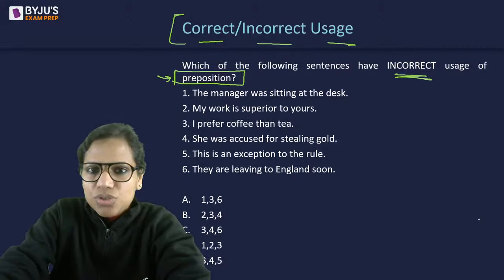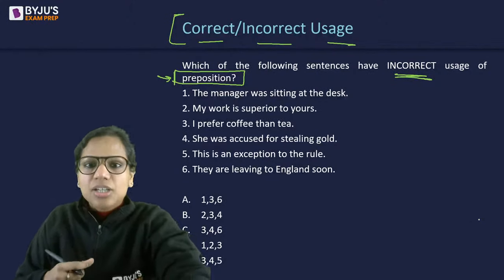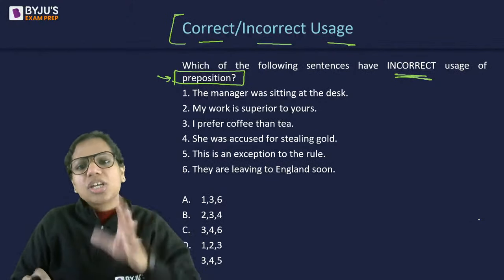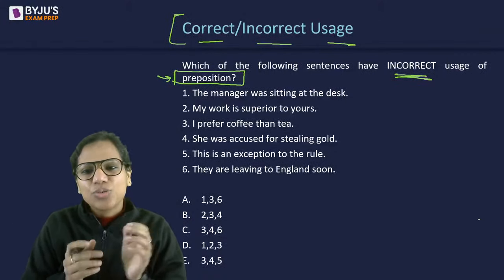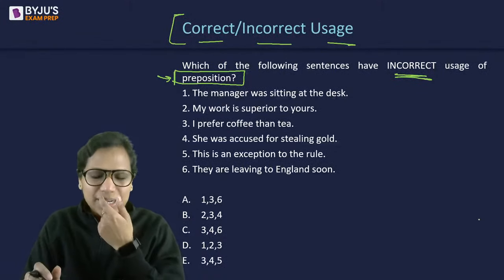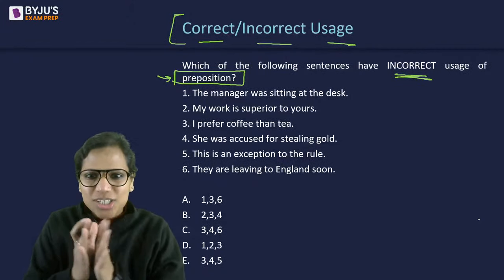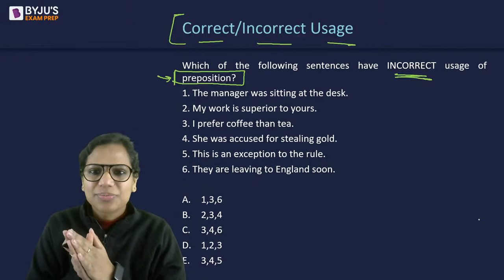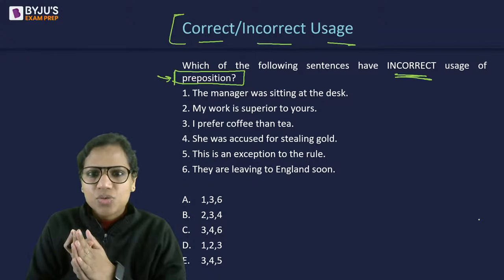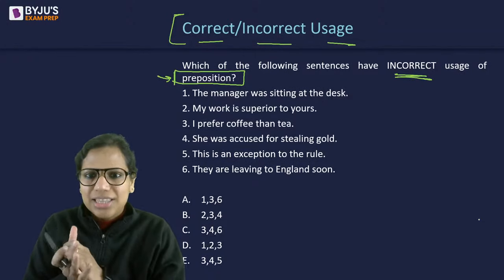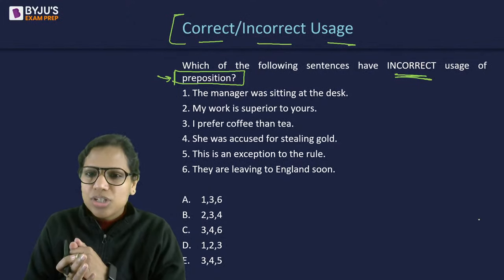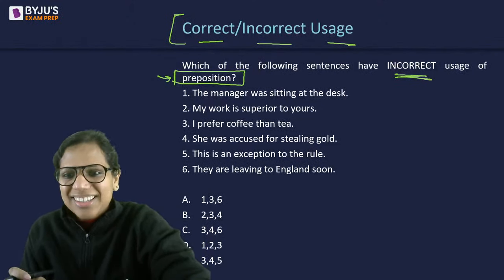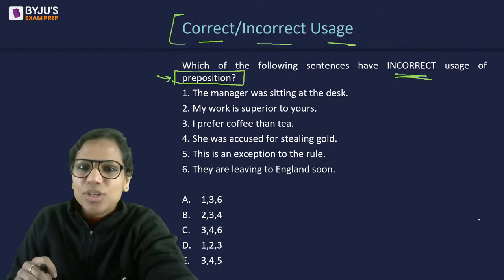Incorrect usage of preposition. Let's see. Always go for the one that appears the most erroneous to you, the one where you feel there is definitely an error. Start with that. Which sentence looks wrong? The manager was sitting at the desk. My work is superior to yours. I prefer coffee than tea. She was accused for stealing gold. Are we accused for something or are we accused of something?